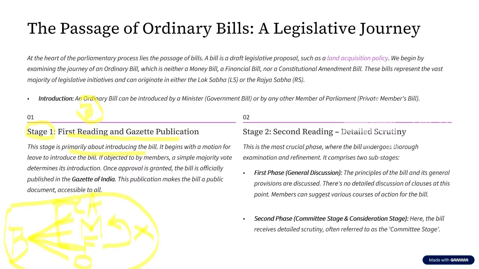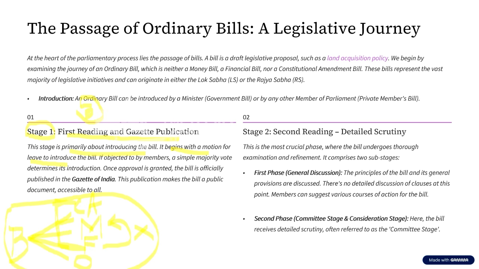Now, when they put forward a proposal or introduce a bill, at that particular time itself, there can be rejection or adoption of this proposal. This bill is going to begin with a motion for leave to introduce the bill.